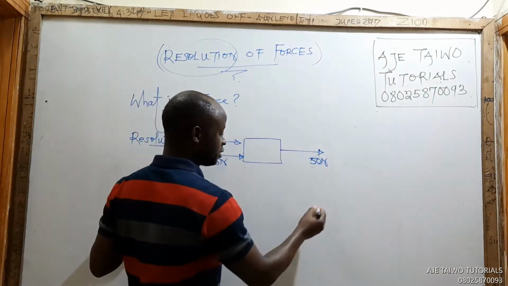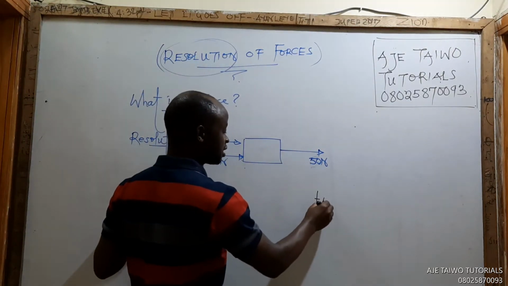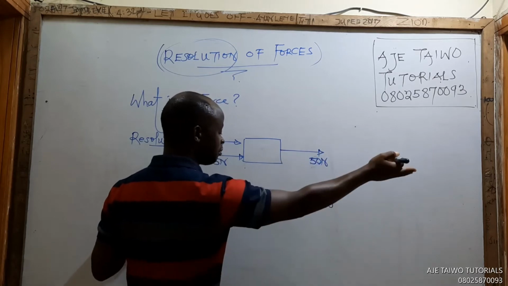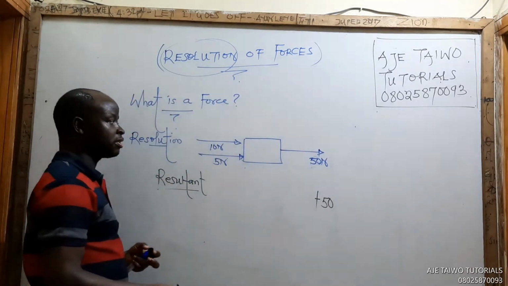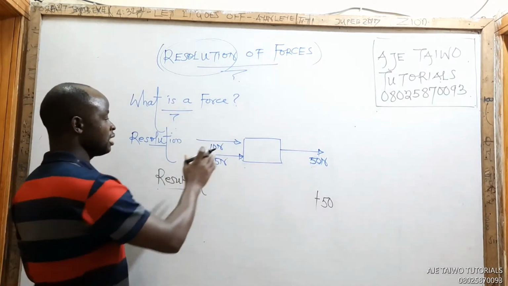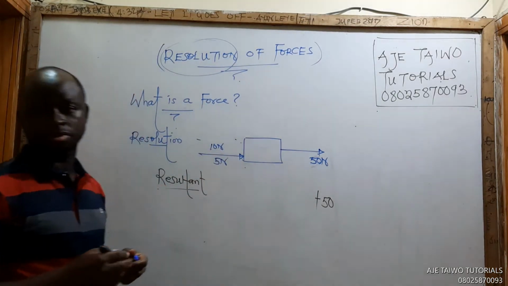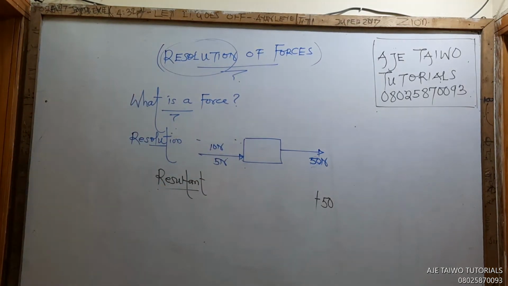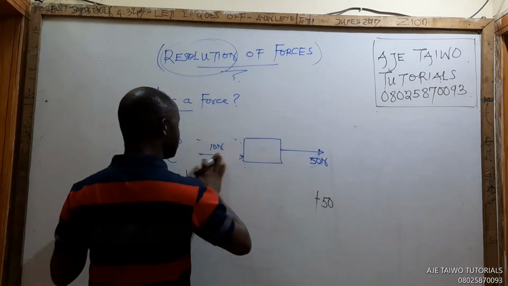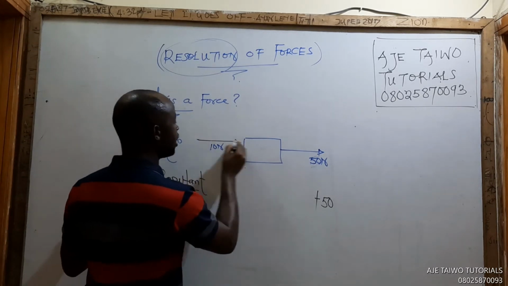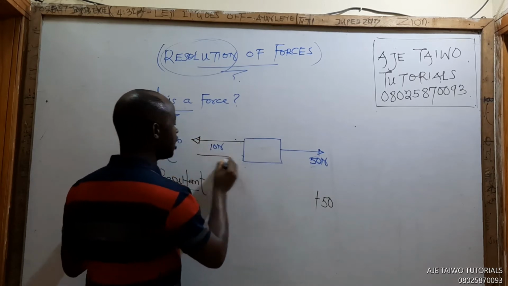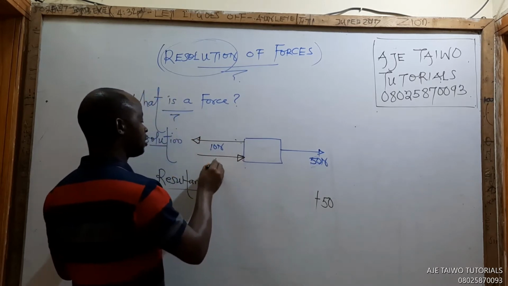This 50 is acting in the positive x-axis, so that's plus 50. Sorry, let this one face like this so I can get something negative also. Let 10 face here and let 5 face here, 5 newtons.